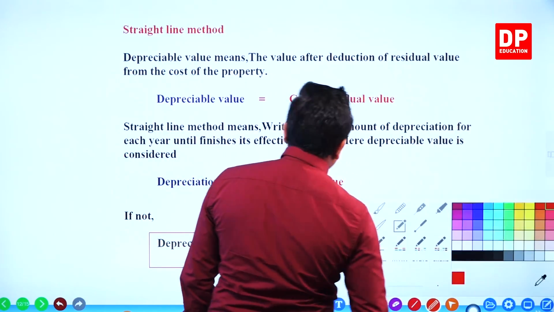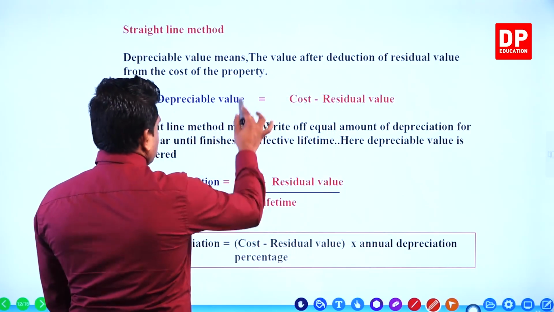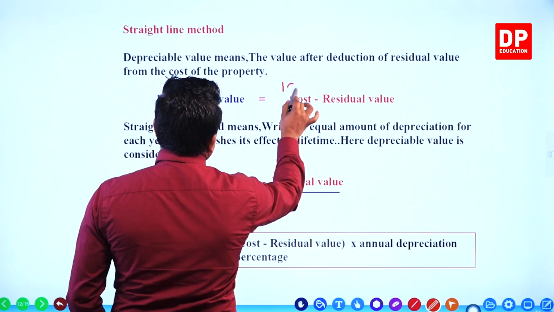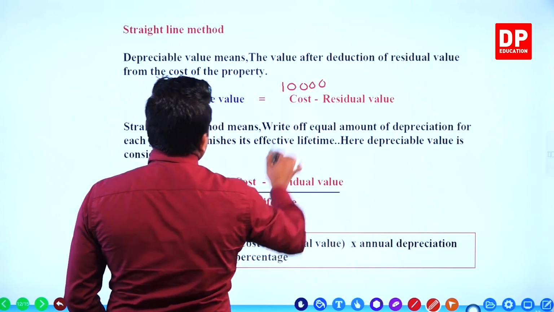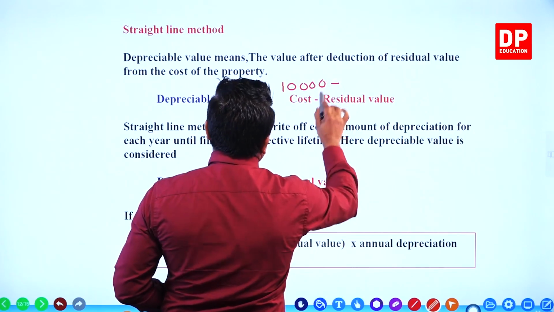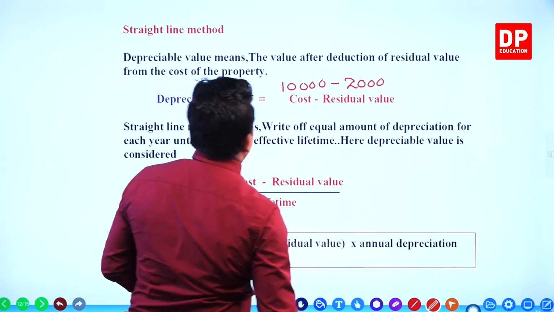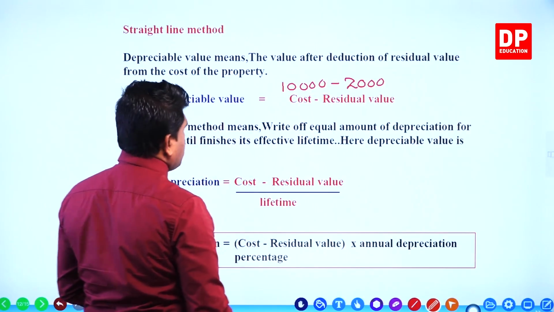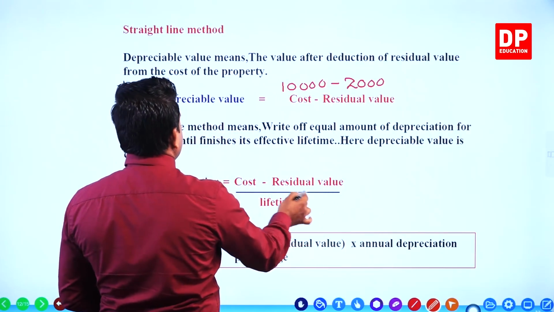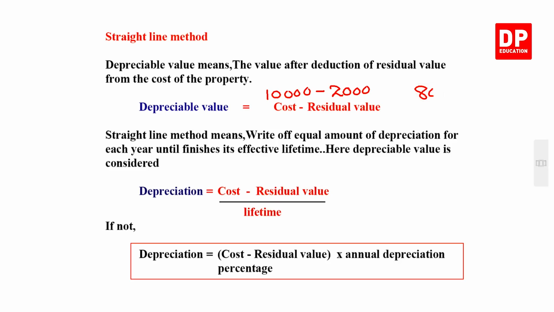Imagine the cost of a certain property is 10,000. Residual value is given, the question will provide 2,000. Then how much is the depreciable value? 8,000. Right?